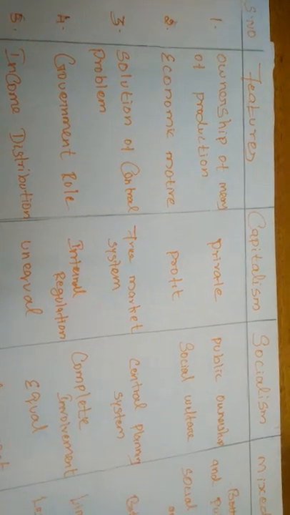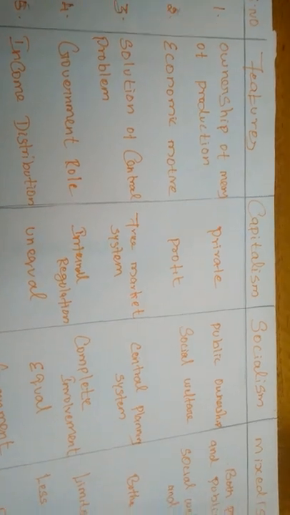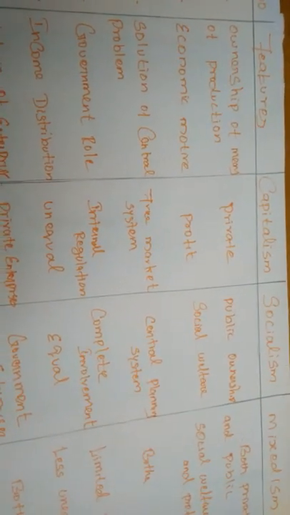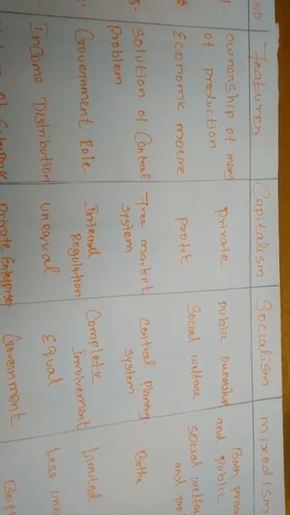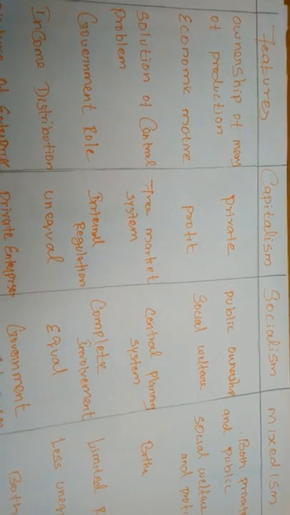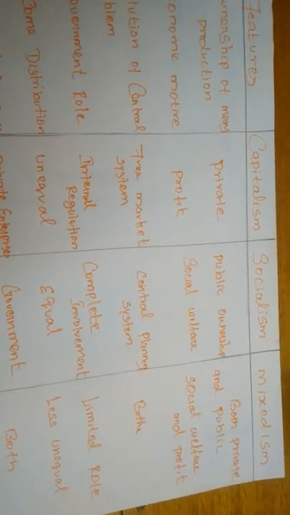If you are considering the features, how will they be in capitalism, socialism and mixedism? Okay, first, one of the features is ownership of means of production. So in capitalism, how will the ownership of means of production be? Under capitalism, the ownership of means of production will be private. All the economic activities and the deciding of the basic problems will be undertaken by the private sector.